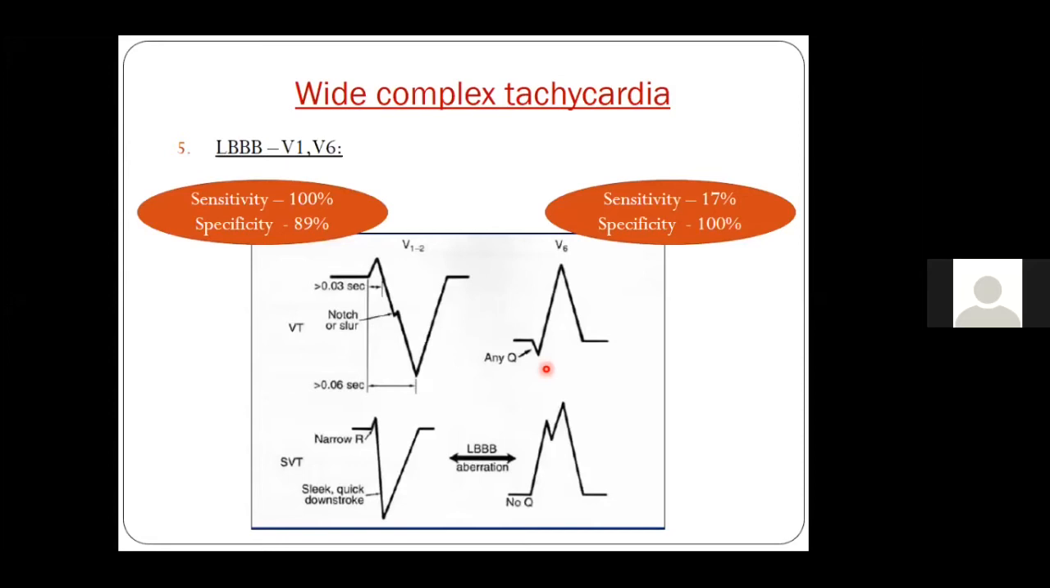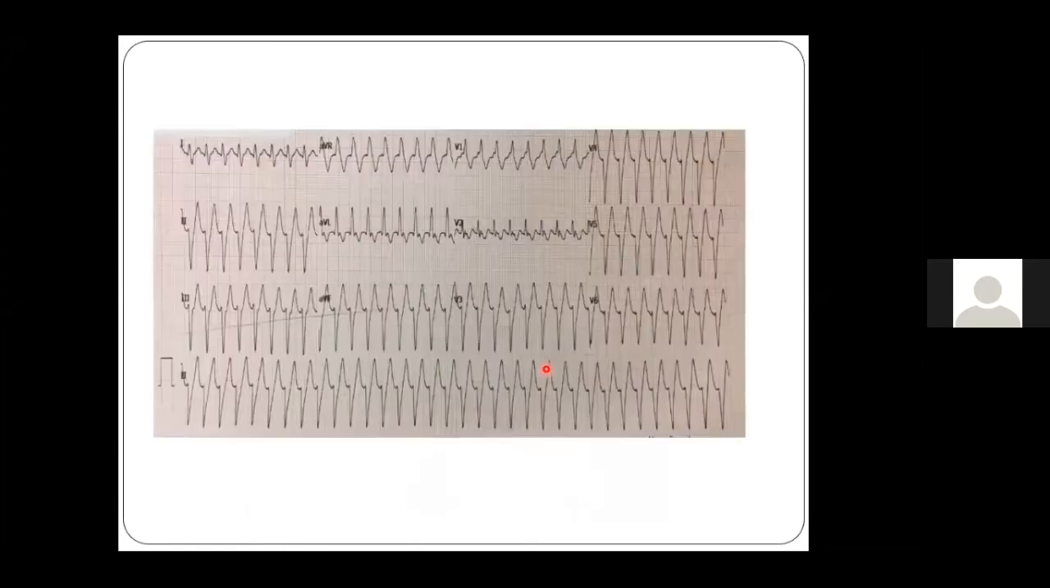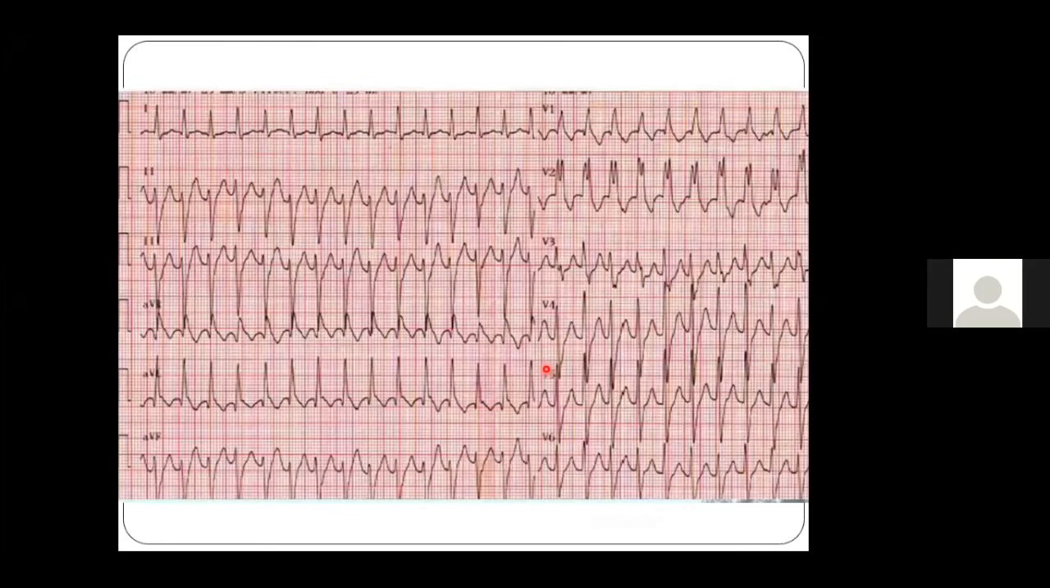This is in comparison to the SVT with aberrancy, where though you have a small r, the duration of the small r is not more than 40 milliseconds, and there is a steep or quick downstroke, because it travels from the conduction system and not from muscle to muscle. Also, you do not get any Q wave in a patient with SVT with aberrancy. Now, again, I will go to the same LBBB.